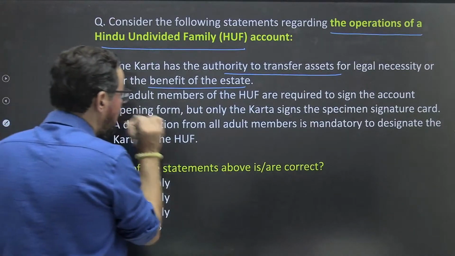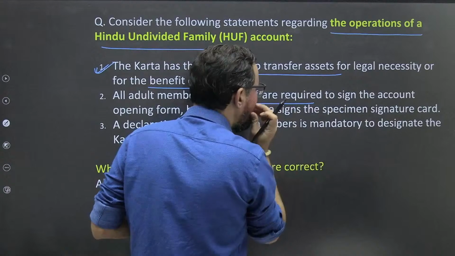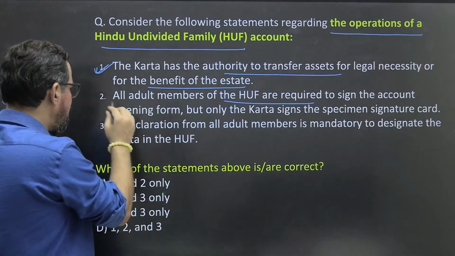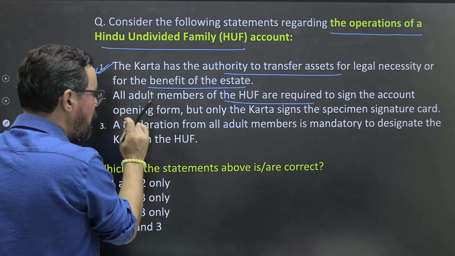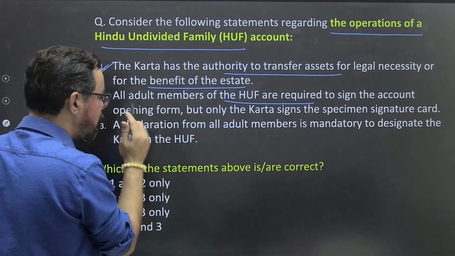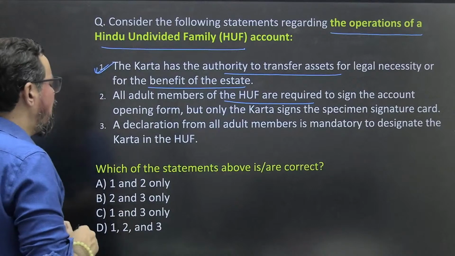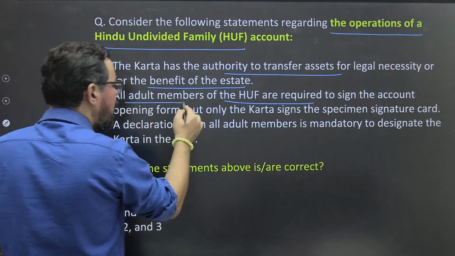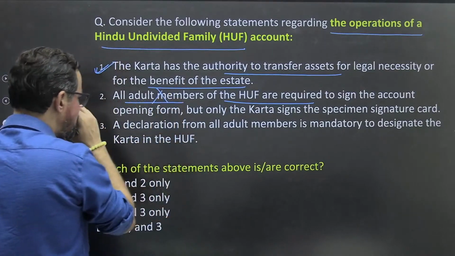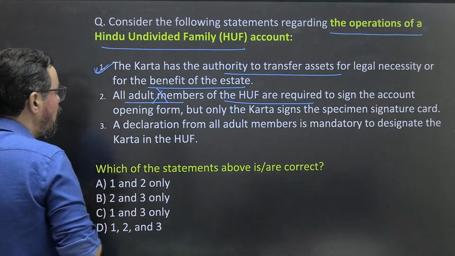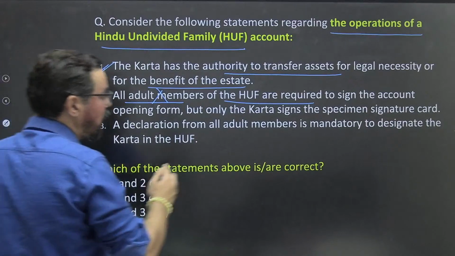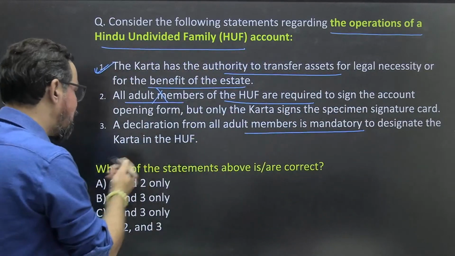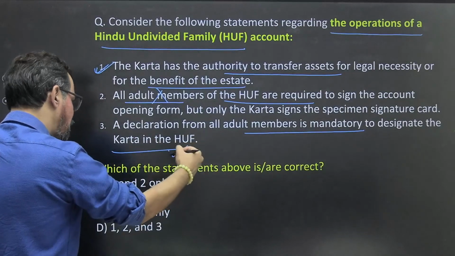All adult members of the HUF are required to sign the account opening form. No, this is not the right explanation, because only the Karta signs the specimen signature. All adult members are not required in this particular case. It is driven by the Karta as per the law. The declaration from all adult members is mandatory to designate the Karta in an HUF. Yes, this is required.